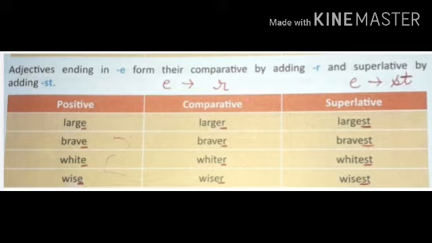And the next word is white. Here the last letter is e, so what will we add? We will add r, it will become whiter, and when we add st it will become whitest. Similarly, wise, wiser, wisest. Clear?